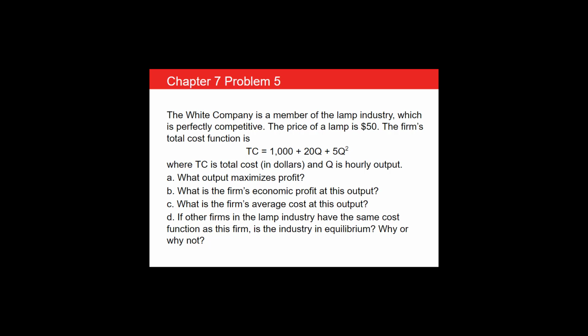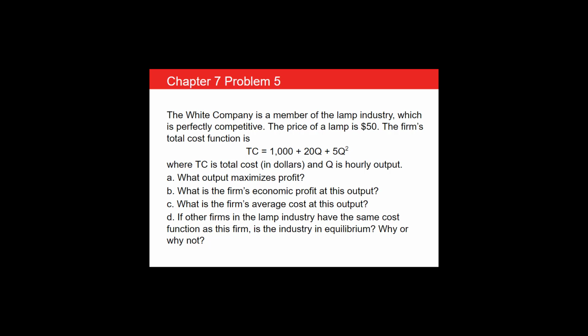Question A. What output maximizes profit? Question B. What is the firm's economic profit at this output? Question C. What is the firm's average cost at this output? Question D. If other firms in the lamp industry have the same cost function as this firm, is the industry in equilibrium? Why or why not?